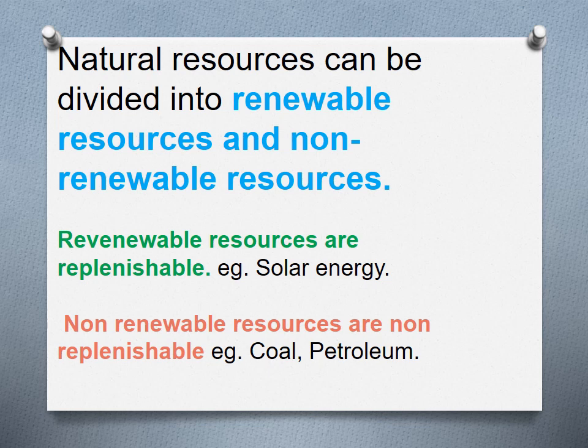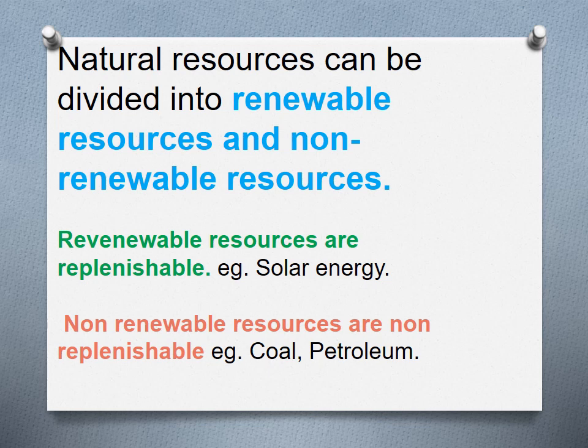Examples of renewable resources are solar energy and wind energy. These are called renewable energy. Examples of non-renewable resources are coal and petroleum.